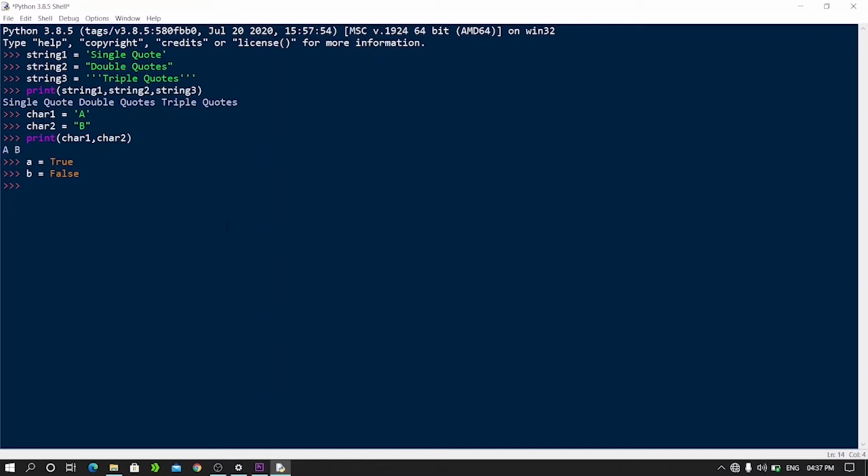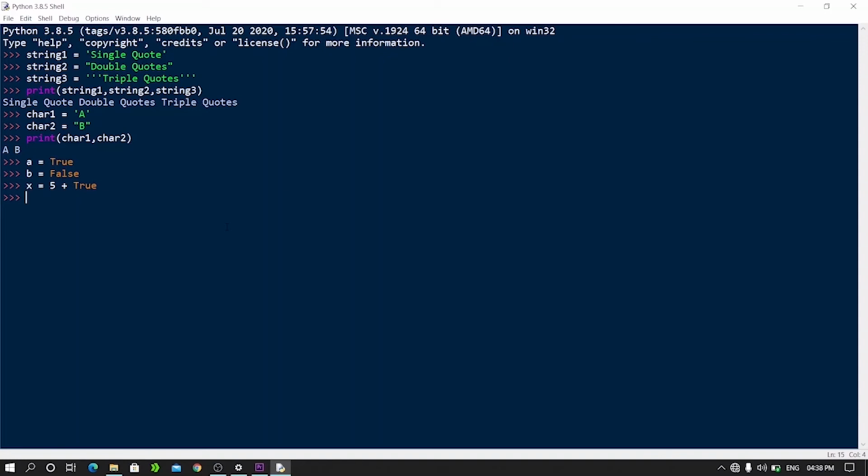Let's do a quick exercise in Python. So I will create a variable x and I'll assign 5 plus True. So what do you think? Is it a valid initialization or will it give an error? Let's find out. Hit enter. It worked fine. That means this is a valid initialization. Why? Because in Python, True is represented as 1 and False is represented as 0.